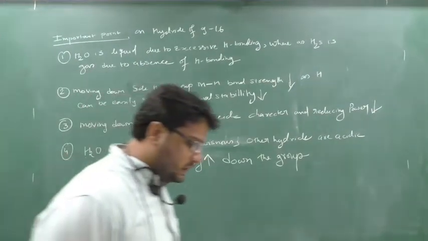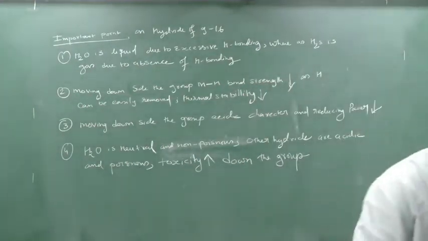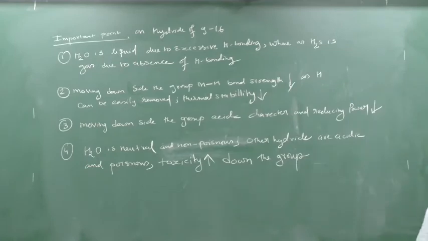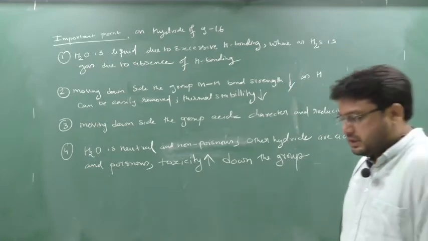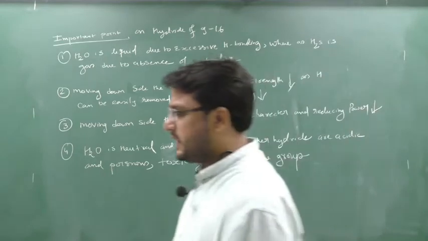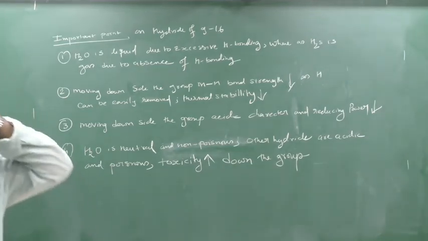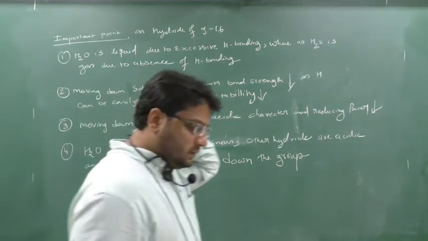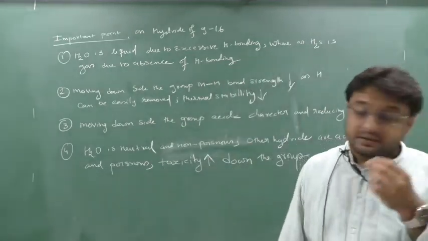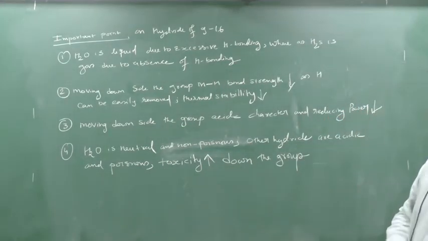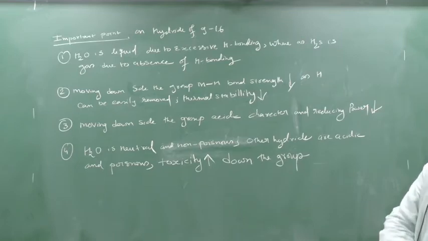So today I am discussing the second part of the reaction of hydrides, the hydrides of group number 16. In my last video you have seen the reaction with hydrogen, and I explained H2O, H2S. We saw certain acidic properties and discussed them very briefly due to time inconvenience. So today we are going to discuss the hydrides of group number 16 in further detail.